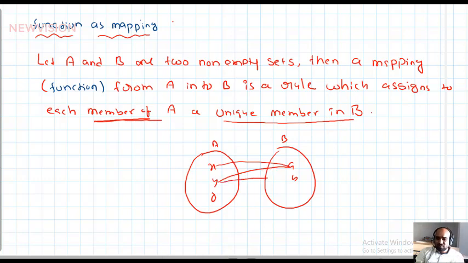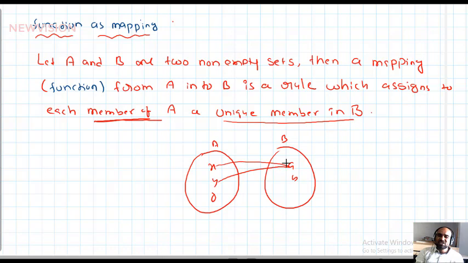For example, y is also paired with B. What I can say is, y has two images, A and B. That is, y is paired with A, and y is paired with B. Then this does not become a functional relation, because y has two images. According to the definition, each element should have only one image.